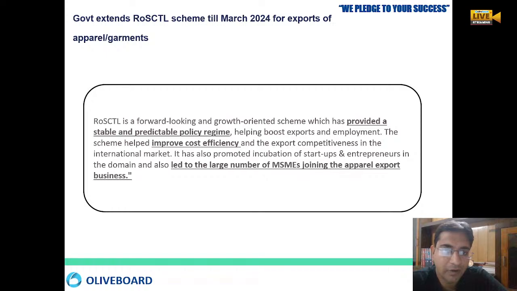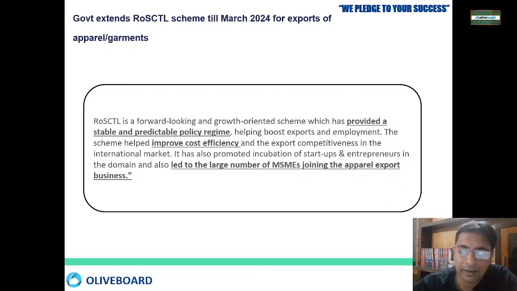So the government will reimburse any kind of central tax and levies. This scheme has come because the government wanted to provide a stable and predictable policy. Because of that, it will help produce cost efficiencies. Once the policy is clear and there are no ups and downs in the policy, there will be a good amount of efficiency, and it will lead to a large number of MSMEs joining the apparel export business.